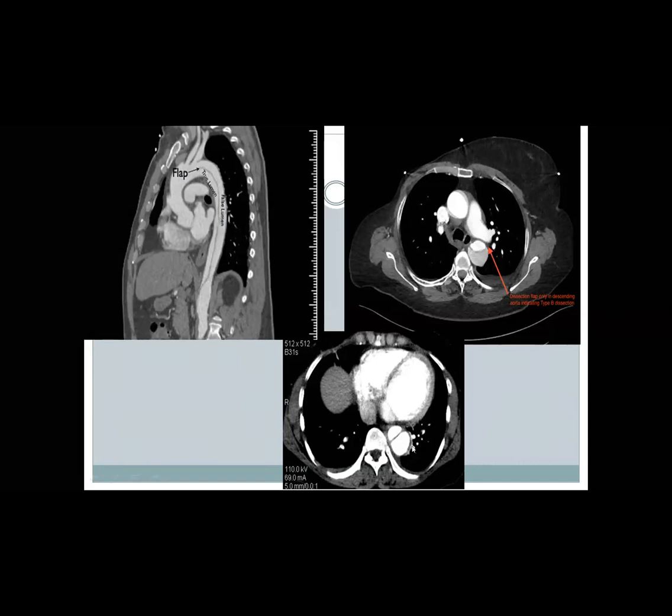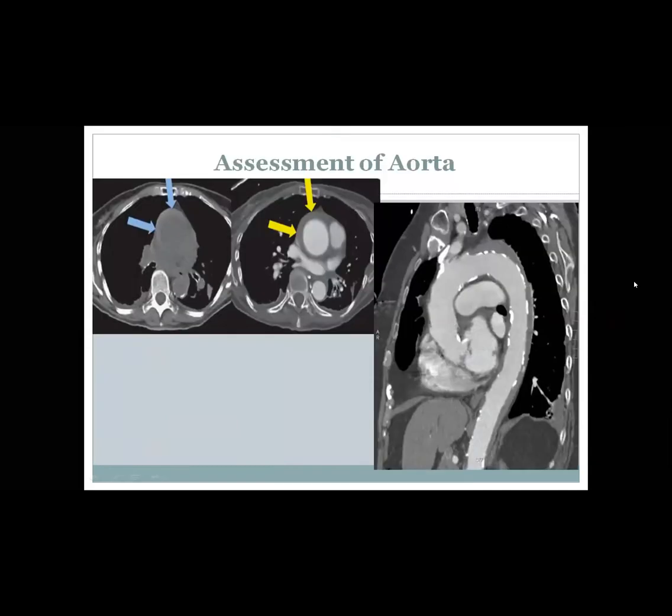Also here, going lower down, I cannot see the ascending aorta here, but I see the descending thoracic aorta. So this is descending thoracic aorta dissection. Yeah, is it clear? Yeah. Okay.